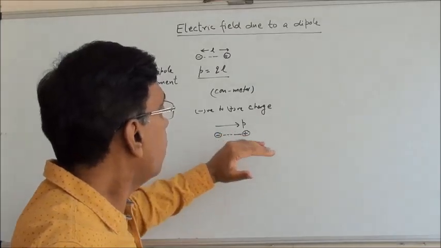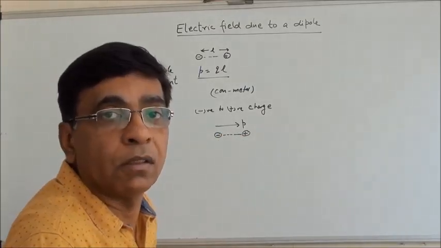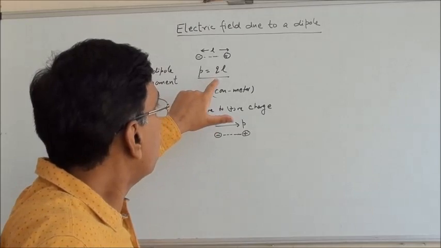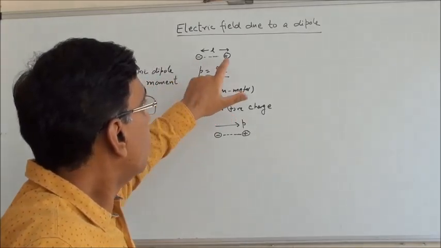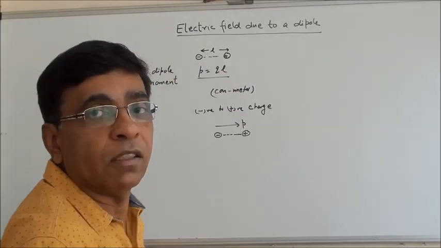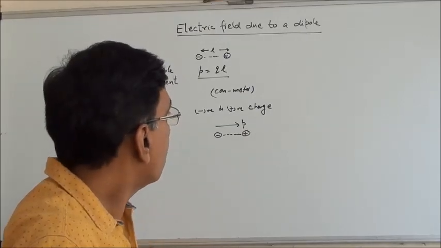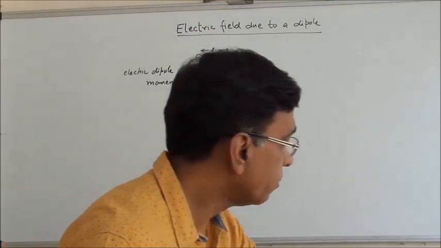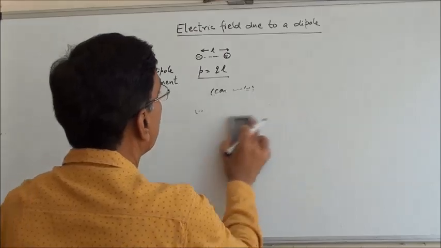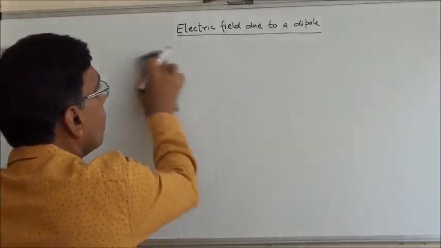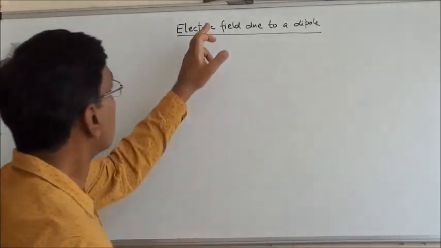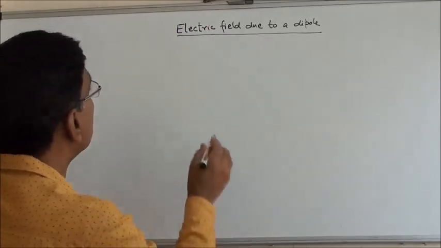So dipole moment acts from minus to plus and is equal to the product of either charge and the distance between the two charges. This is the electric dipole moment. We will be using it while deriving the expressions for the electric field.